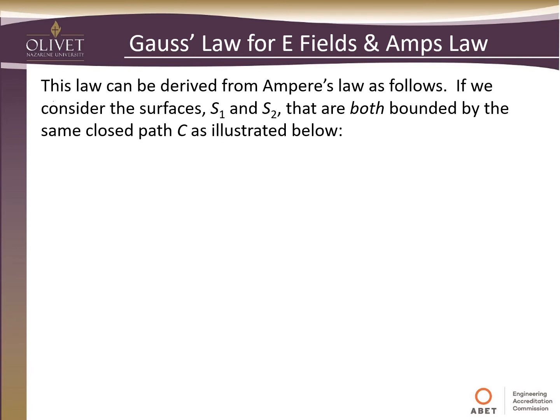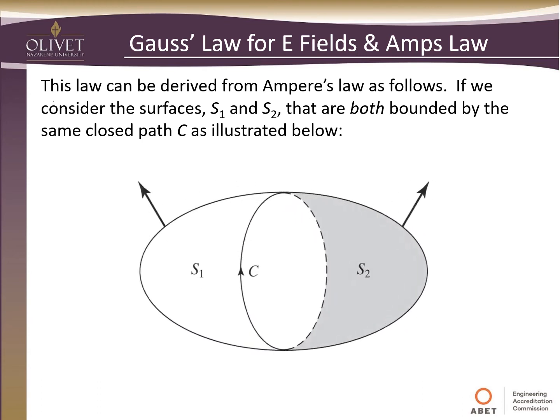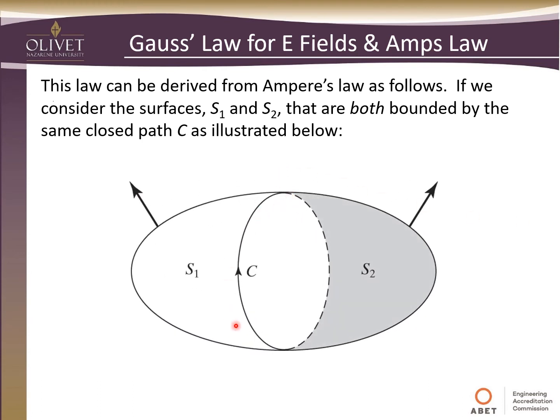So this law can be derived from Ampere's law as follows. If we consider the surfaces S1 and S2 that are both bounded by the same closed path C. So if we look at this image, if we took this closed path and just the S1, remember that's the original scenario that we had when we were dealing with Ampere's law.